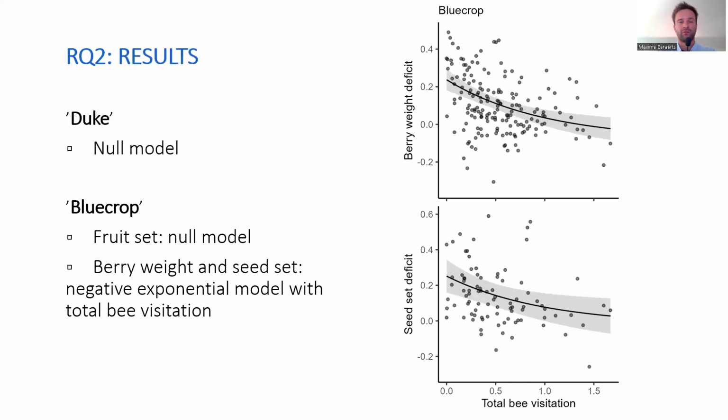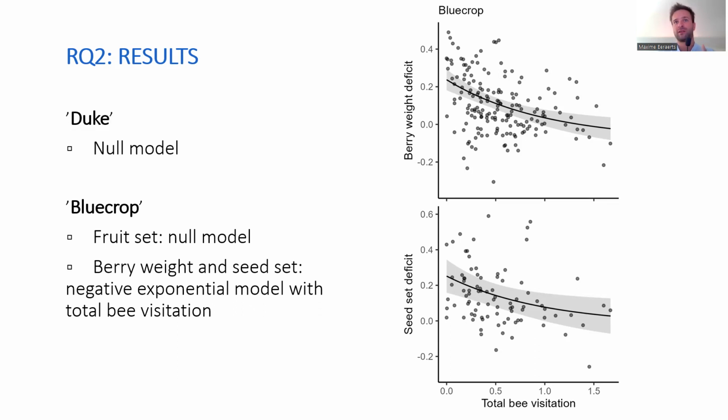While for the cultivar Blue Crop, we also concluded that for fruit set, the best explaining model was the null model. However, for berry weight and for seed set, we found that a negative exponential model with total bee visitation as a fixed variable was the model that best explained the variation between total bee visitation and pollination deficits.